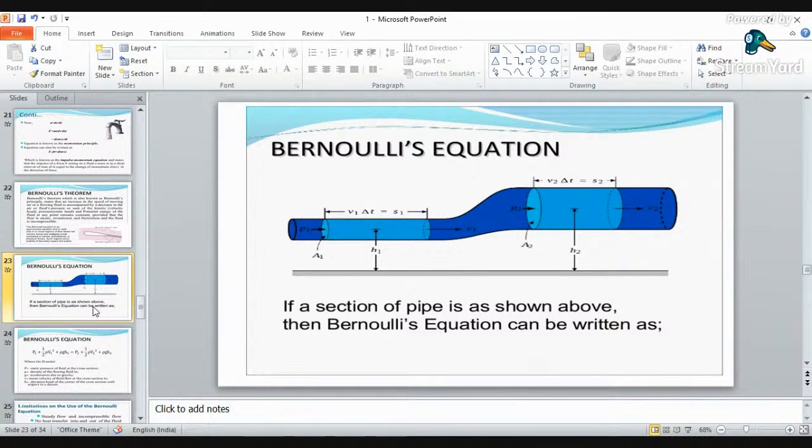In mathematical form, we calculate this total energy in terms of potential energy, kinetic energy, and datum energy. Potential energy is termed the pressure energy. Kinetic energy is termed the velocity energy, the energy associated with velocity and acceleration. The third one is the datum energy, the energy related to the inclination of the surfaces.